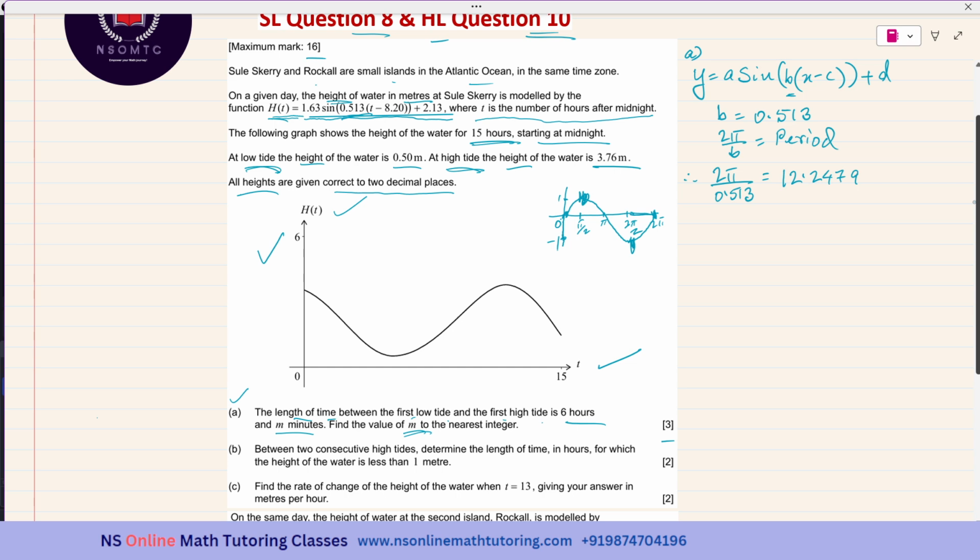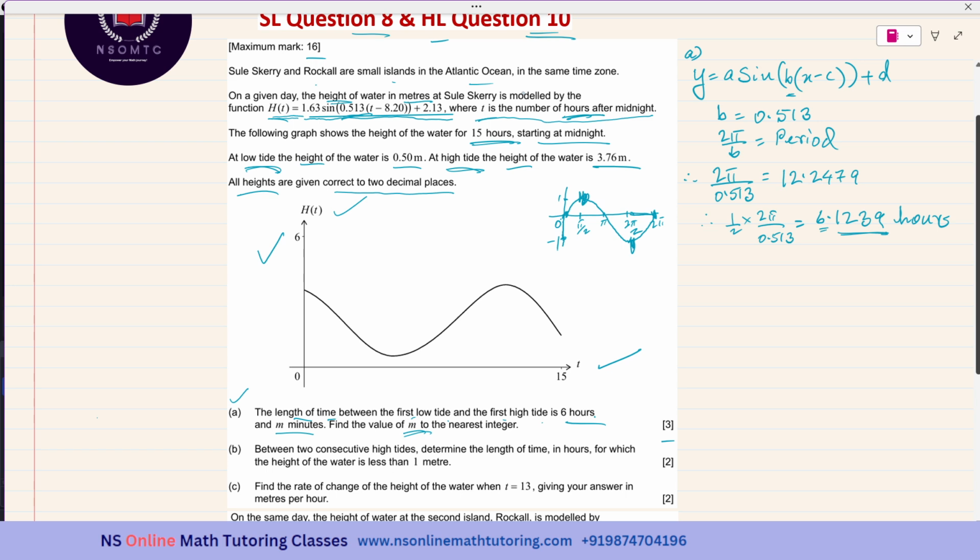Therefore half of 2 pi over 0.513 will be equal to 6.1239. This is in hours because t is the number of hours after midnight. And they are saying it is 6 hours and m minutes. It is 6.1239, so this is the 6 hours and this part is the 0.1239.